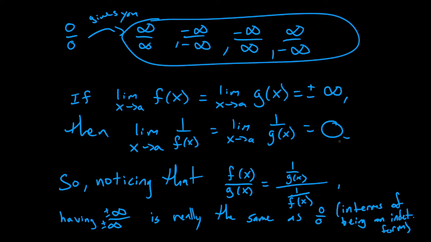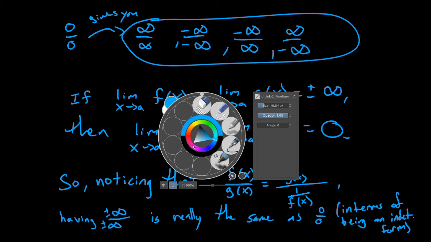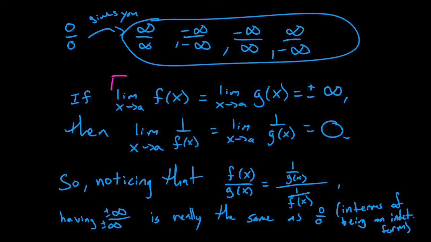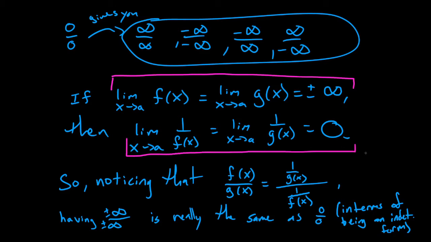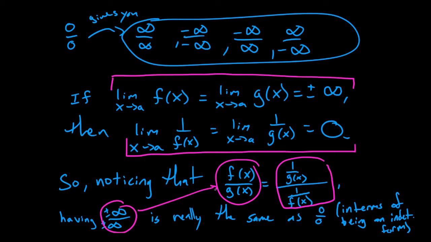So the gist of this is basically just that if I have the limit as x goes to a of f or g, or both of them, plus or minus infinity, then I can turn that into a limit that goes to 0 instead, just by turning things into reciprocals. So since dealing with f over g is no different than dealing with 1 over g divided by 1 over f, I can turn the indeterminate form infinity over infinity, that's this one, into 0 over 0. That's this one right there.